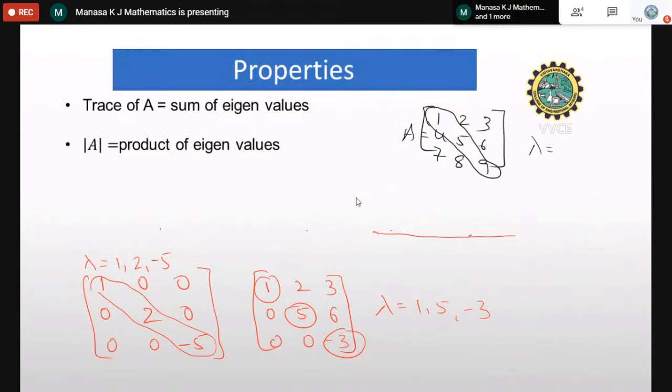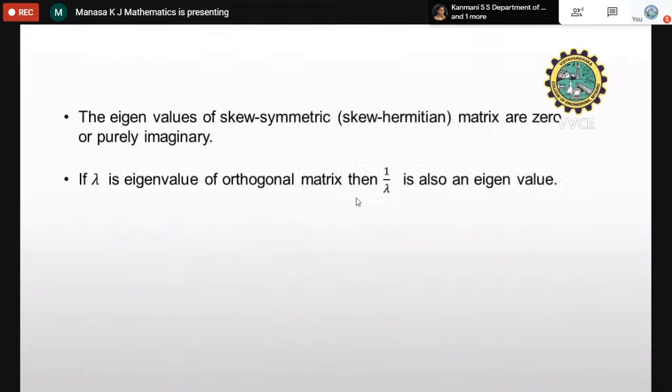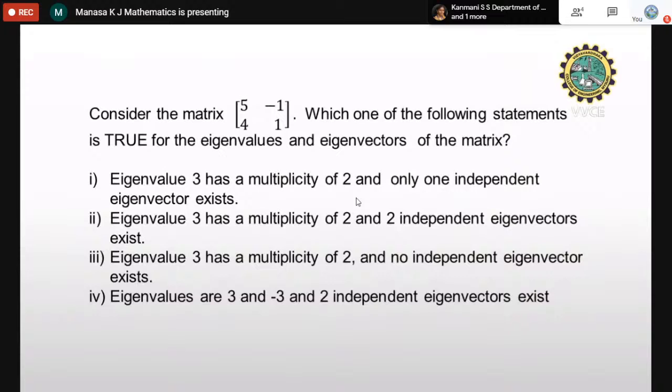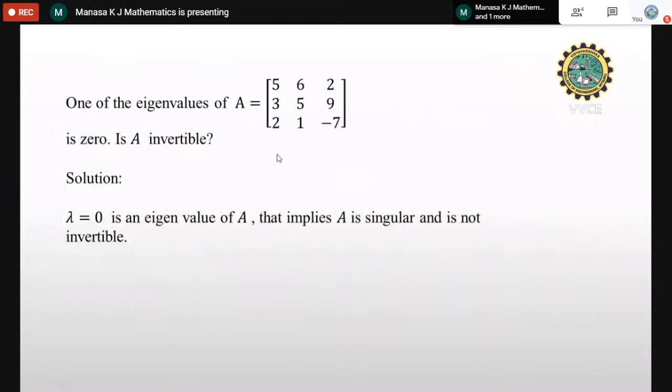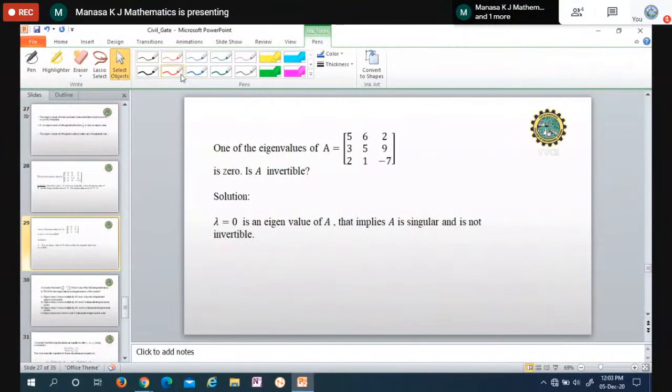Okay. See this property, the determinant of A is equal to the product of the eigenvalues. Here in the problem they have given one eigenvalue is 0, so when you find the product, the determinant of A becomes 0. We know that if the determinant of A is 0, it is singular.